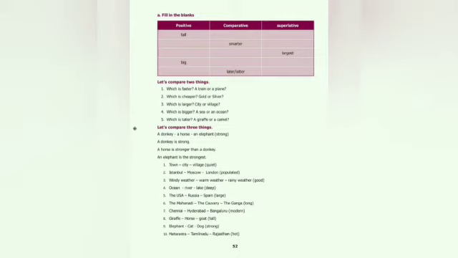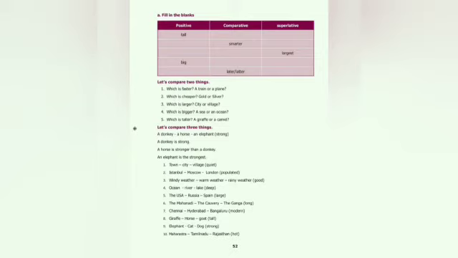Now let us go for the exercises. Tall, you have to write the positive form. It's a normal one, you add er, est. Now smarter is given, so you go for smart, smartest. Large, larger, largest. Big, bigger, biggest. Late, latest, last. Which is faster, a train or plane? A plane. Which is cheaper, gold or silver? Silver. Nowadays both are costly only.